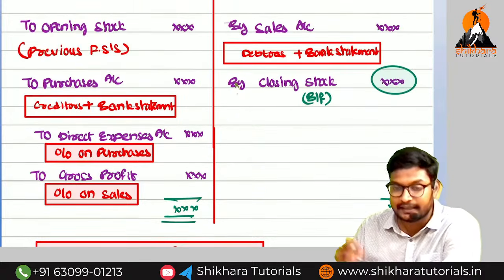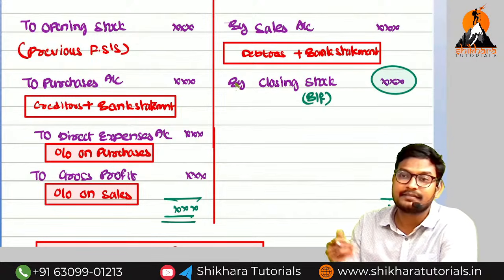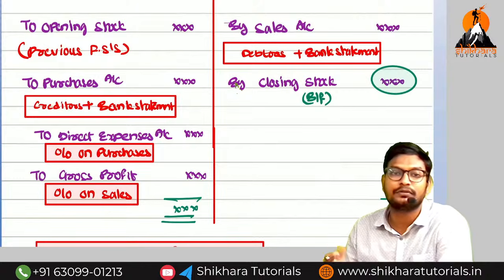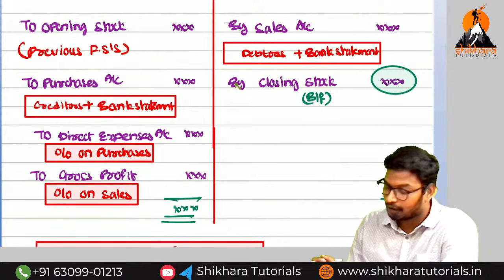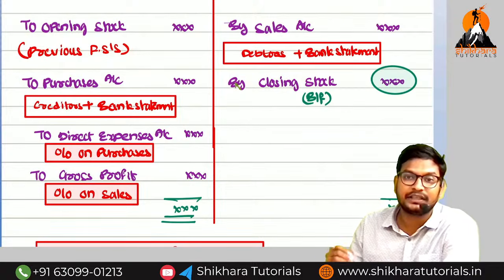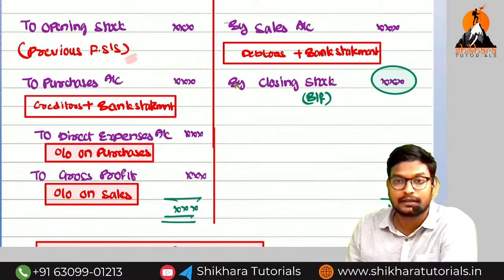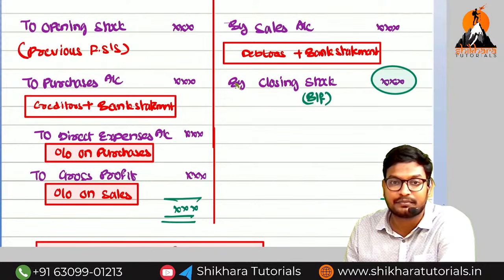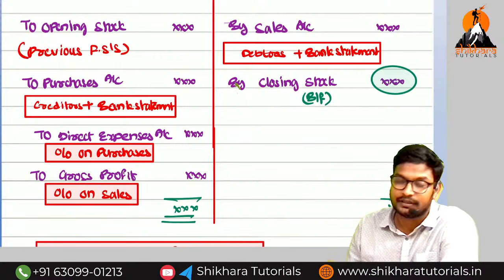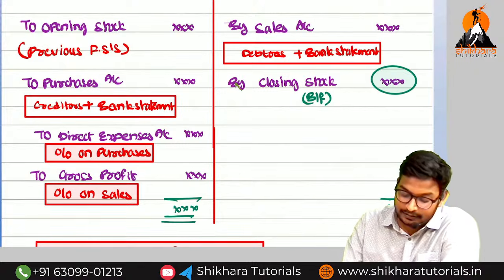But as per practical approach, I am saying, how do we find out the opening stock, when a fire accident has occurred in our business, and our books of accounts also will be lost? Now how can we find out the opening stock? In general, we can find out by seeing the previous financial statements. And where can we get the previous year financial statements? In the company website we can get the previous year's financial statements, as well as on the MCA portal.